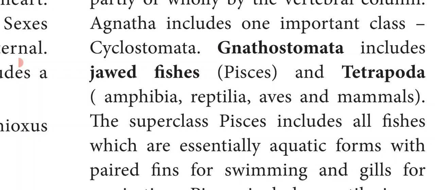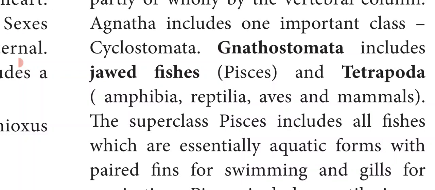So the Gnathostomata is again classified into Pisces and Tetrapoda based on their locomotory structures. And Tetrapoda, example amphibia, reptilia, aves and mammals. So all these animals have four limbs in their body, hence the name Tetrapoda.